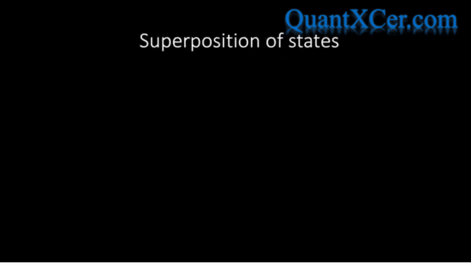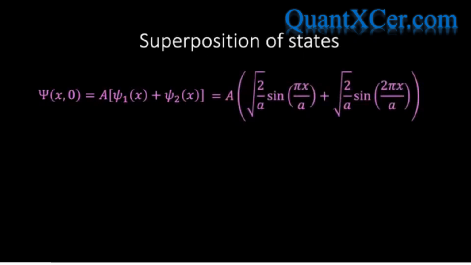Now, I must admit, this has all been quite heavy going and abstract so far, so let's consider a specific concrete example of a linear superposition of states, which will highlight how this whole formalism works. Imagine that a particle in the infinite square well potential has an initial wave function comprising an even mixture of the first two stationary states. If we sub in the expressions that we derived earlier for the normalized eigenstates of the ground state and the first excited state, we see that our linear superposition takes the following form.